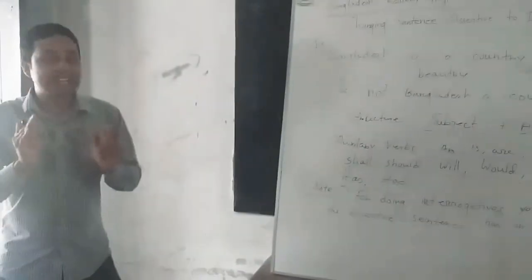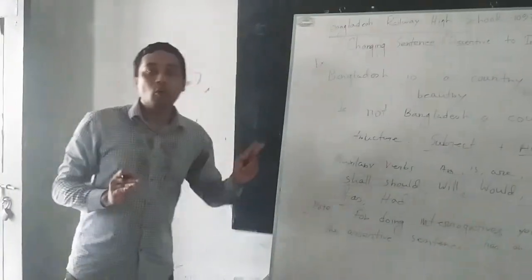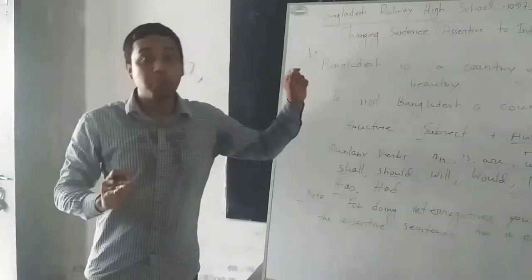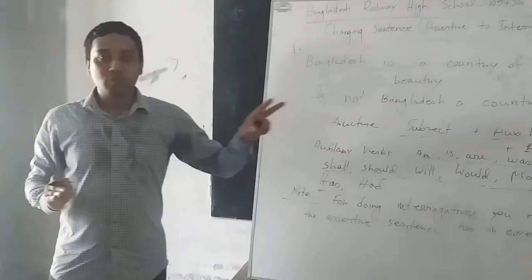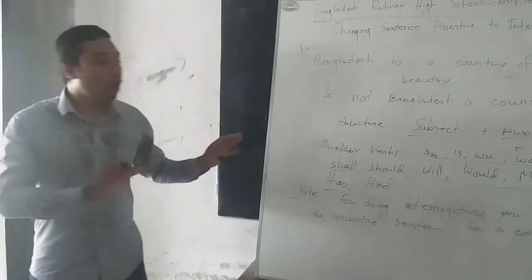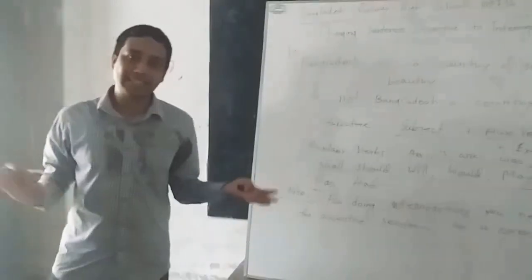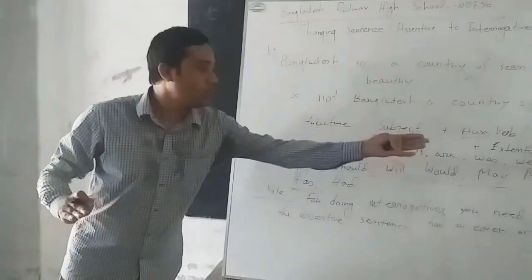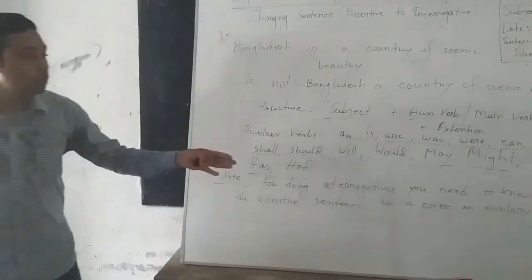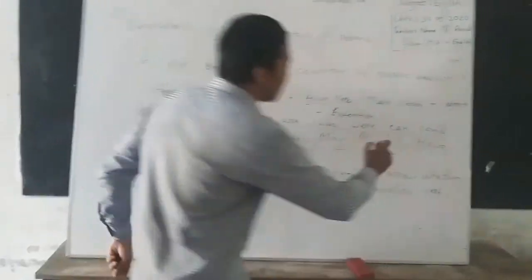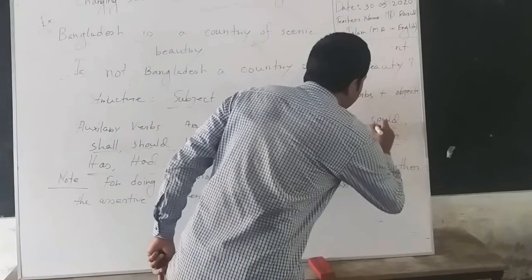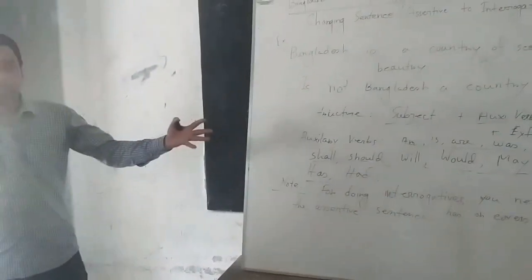So, a very easy technique to see whether the sentence includes an auxiliary verb. And first of all, you have to get a good knowledge of all the auxiliary verbs. That means you have to know these are the auxiliary verbs. Am, is, are, was, were, can, could, shall, should, will, would, may, might. I think I missed another modal auxiliary, that is must. Okay. Have, has, had. These are the auxiliary verbs.